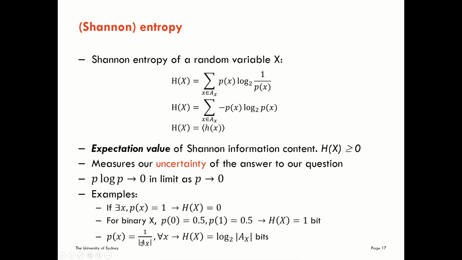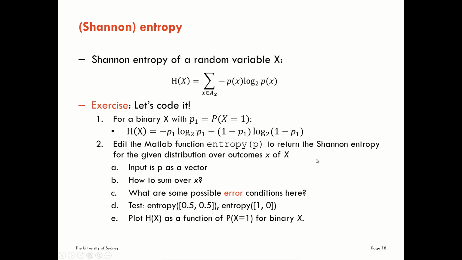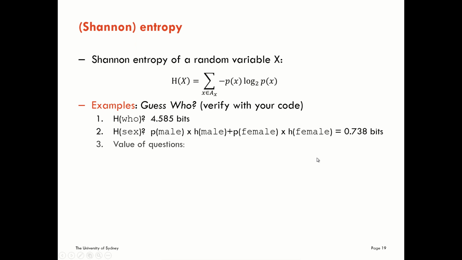Now let's say we have a set of symbols where, remember, A_X is our symbol alphabet, so let's say our symbols are equiprobable. So the probability of each symbol or realization is 1 over the size of our alphabet. Then our Shannon entropy is simply the log of the alphabet size, and of course the Shannon information content for any realization is equal to the same value here. Okay, so those are some simple calculations of the Shannon entropy. There are some other calculations I've given you in exercises. We're going to skip them right now, and we're going to move on.